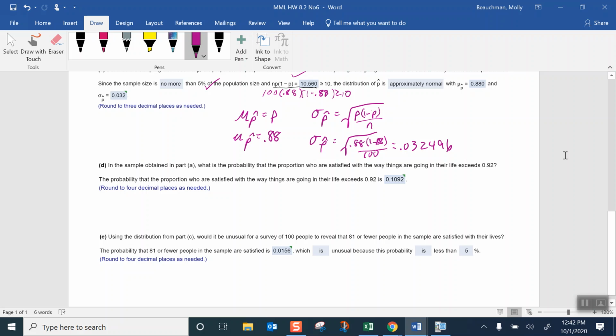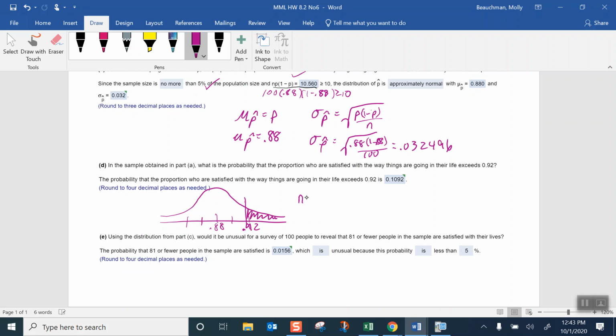In the sample obtained in part A, what's the probability that the proportion who are satisfied with the way things are going in their life exceeds 0.92? The sampling distribution represents the distribution of all samples of size 100. So that means it'll center around the population proportion 0.88. If I want to shade the area that I'm interested in, 0.92 is over here to the right, and I want to know the proportion that exceeds 0.92.